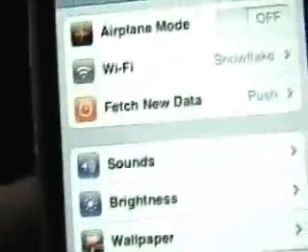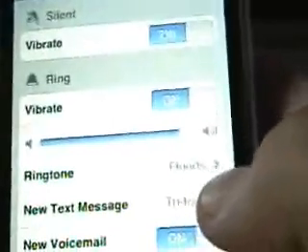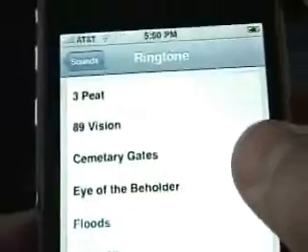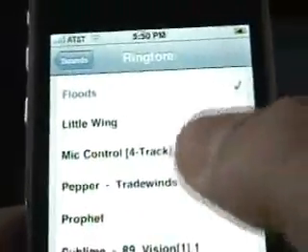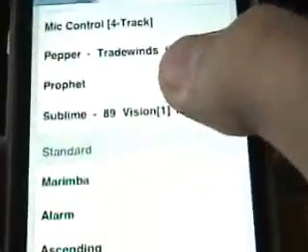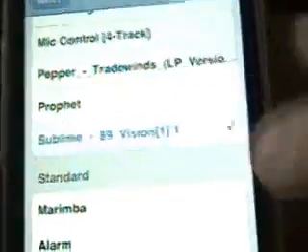Well, we can kind of get something going on here. Focus. Click sounds. I'm sure everybody knows how to go here. Ringtones. There it is, when we download it right there. I already have another version, but there's that one.